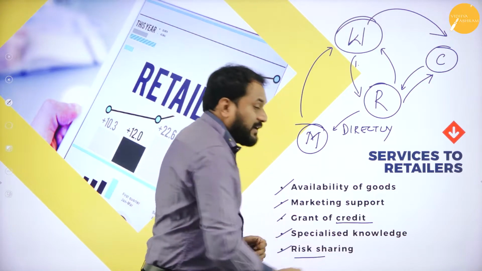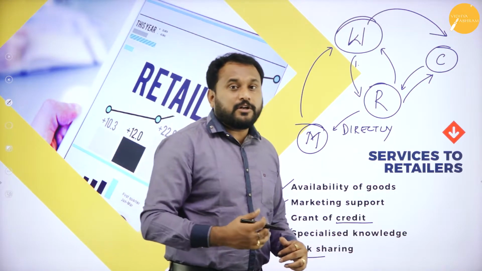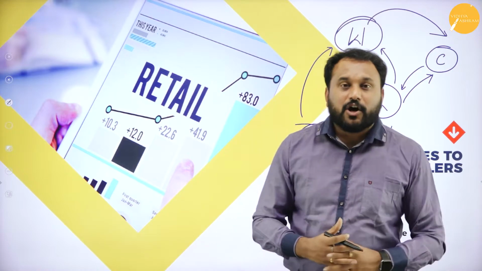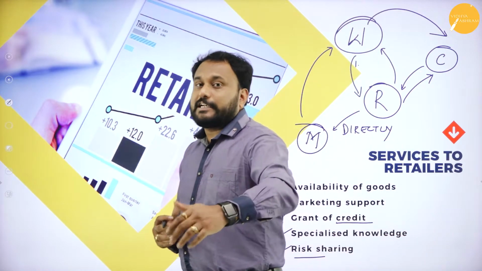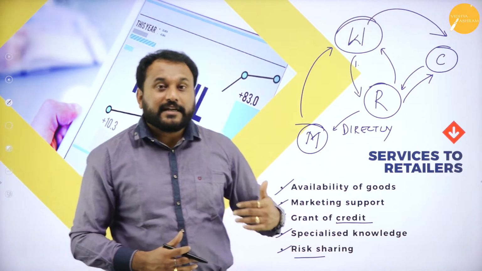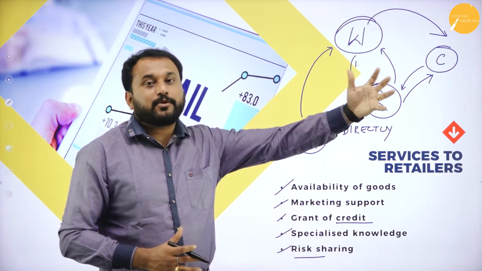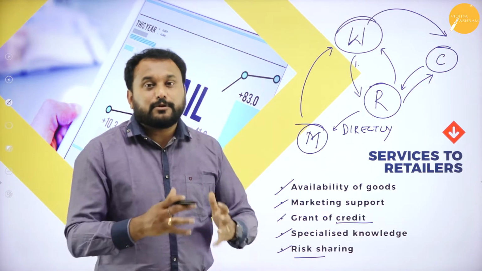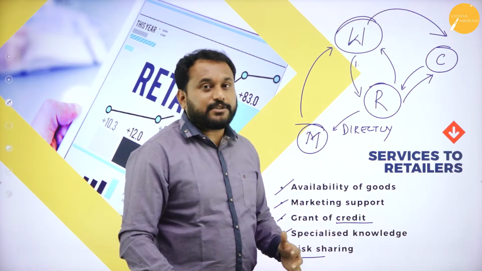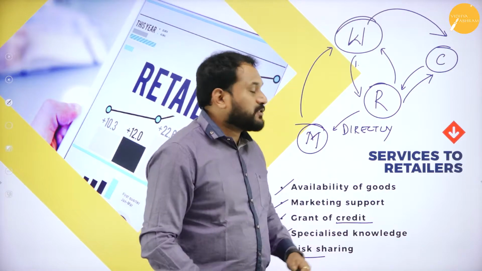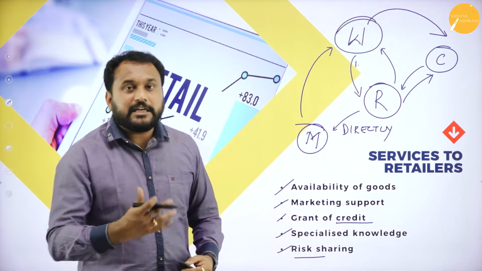That means, if the retailer does not sell all the products, the wholesaler will take those products. The reason is, he knows that the manufacturer will also take all the products back if they are not sold in the market. Now these are the services to the retailer by the wholesaler.